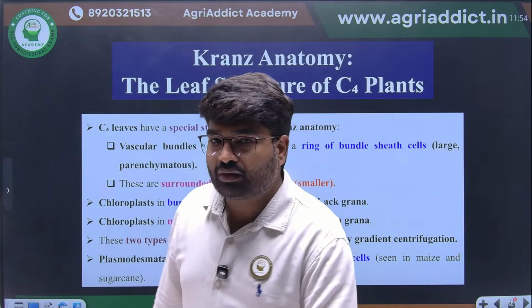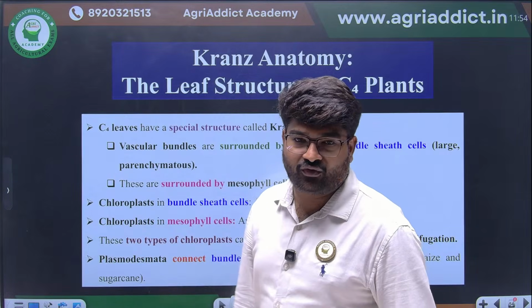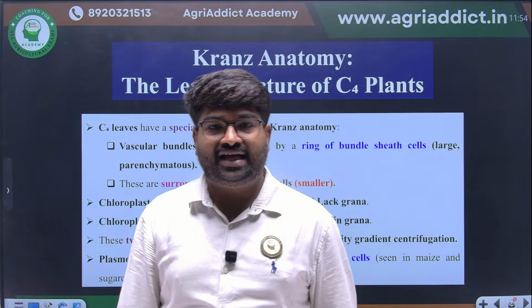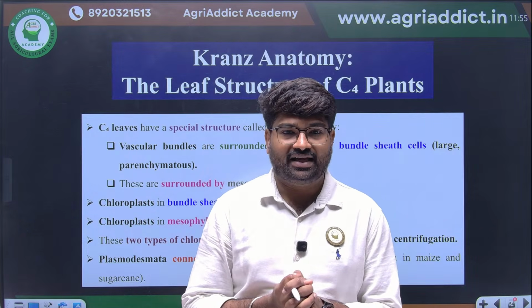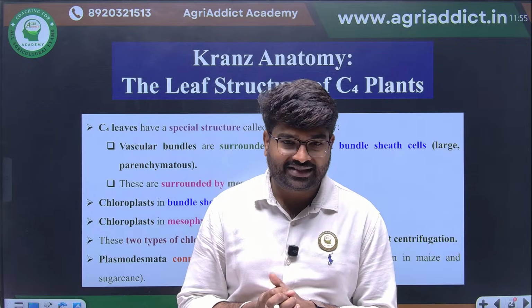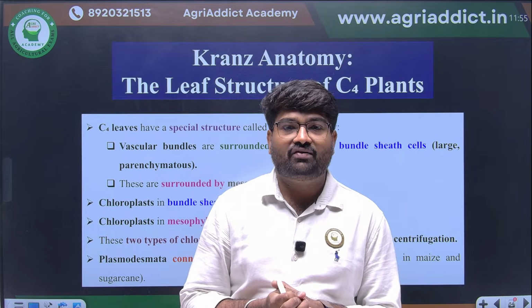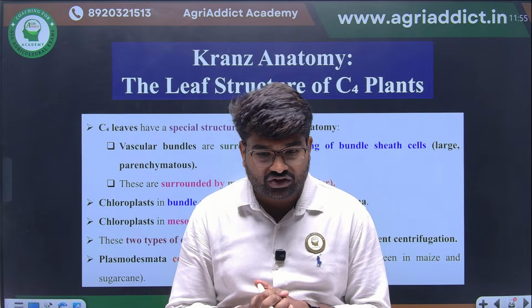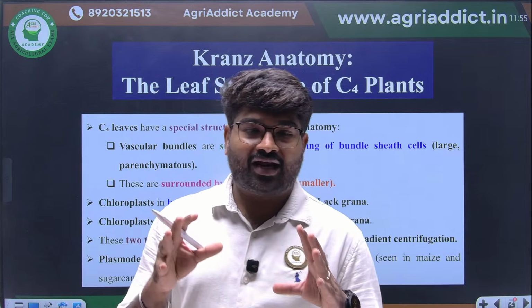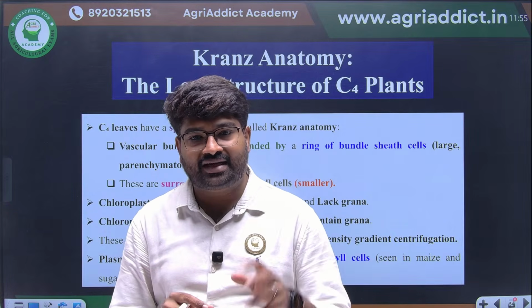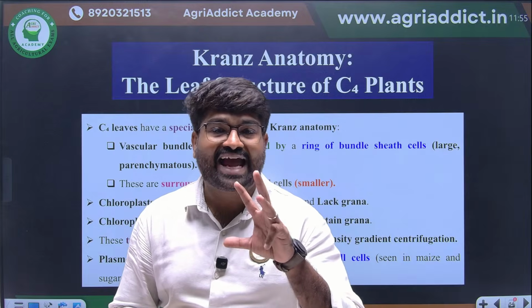Now the most important thing, we are coming to the C4 cycle. First, we are going to see who discovered this C4 cycle. Hatch and Slack discovered this C4 cycle. The most important thing you have to remember is that plants performing the C4 cycle, that is C4 plants, have Kranz anatomy.